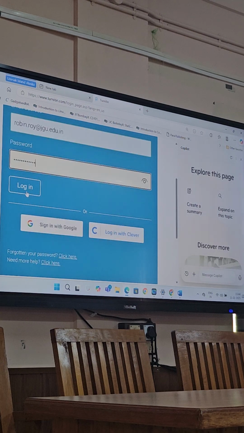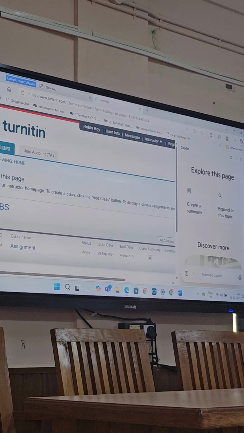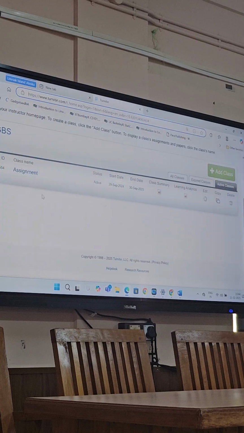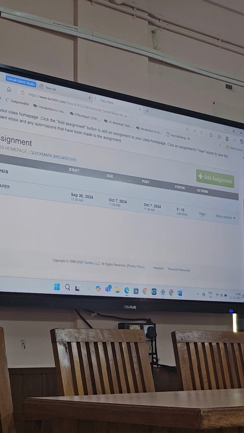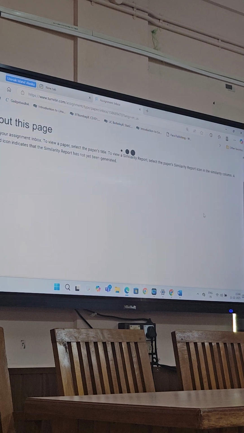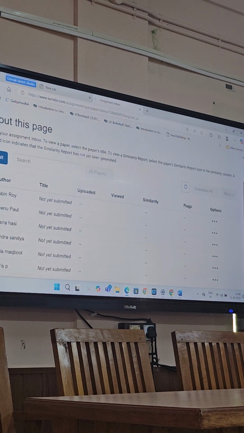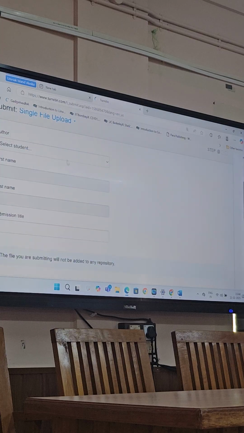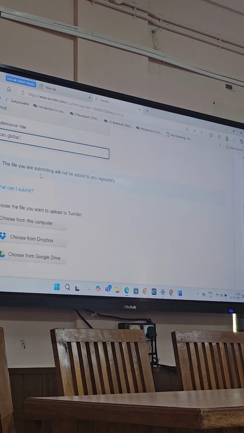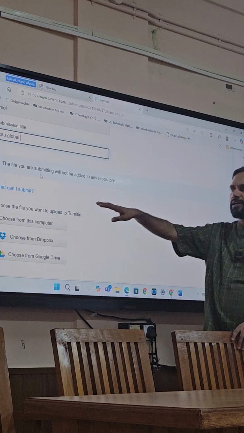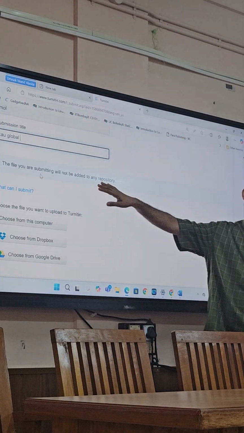This is the back end of the software. And I am uploading that paper to Turnitin. Click the submit button. Select the enrolled students. For the time being, submission title, KAU, global. Fine. And this filter, I think you are aware of this. The file you are submitting will not be added to any repository.